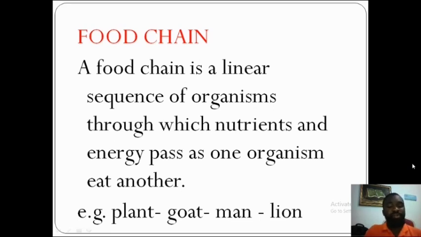Goat is a primary consumer. They are herbivores because they are plant eaters. Man eats goats, animal sources, meats, so they are omnivores. Of course, carnivores also eat animal sources. Lion can eat goat meat. So lion now eats man, which makes it a carnivore eating another animal eating another animal. So get it in this manner.